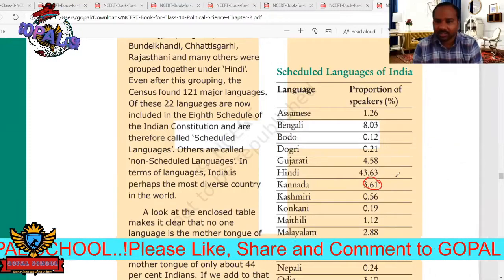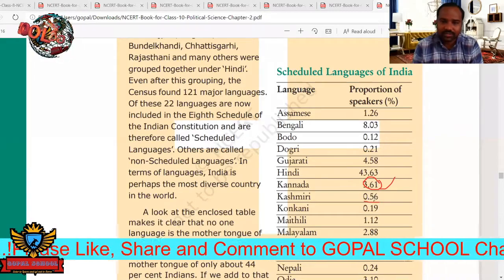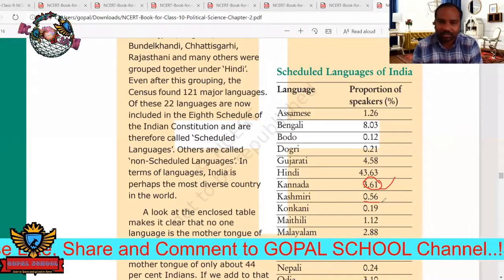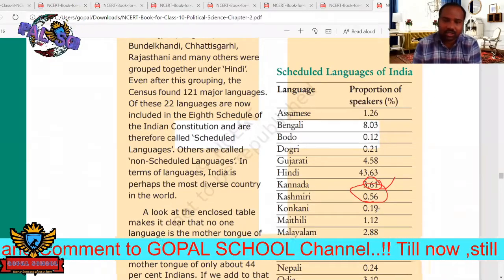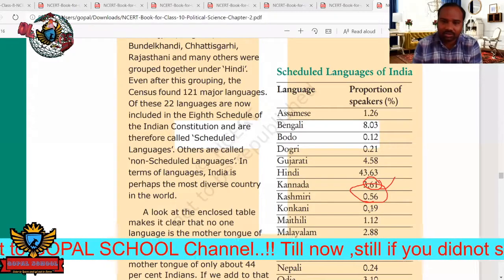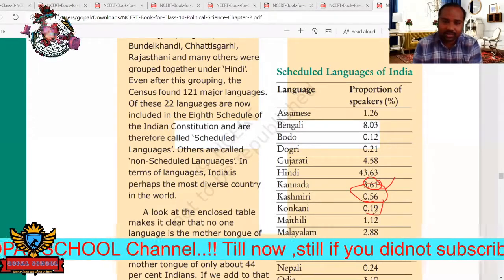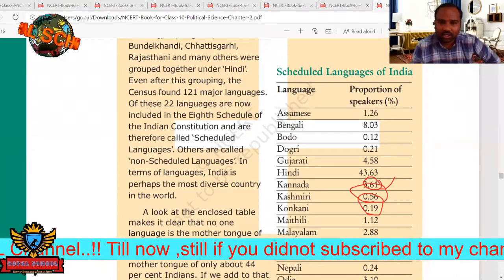1% of India's population. Next, Kashmiri language, nearly 0.56%. And Konkani, which you can mainly see in Gujarat. That is the Konkan coast, along the Maharashtra borders. They are going to speak 0.9%. So 0.9% of the Indian population speak the Konkani language.